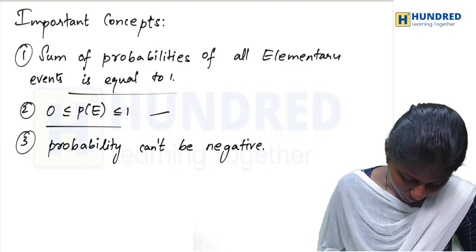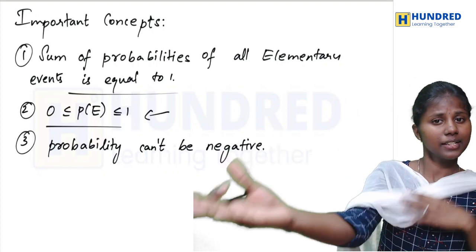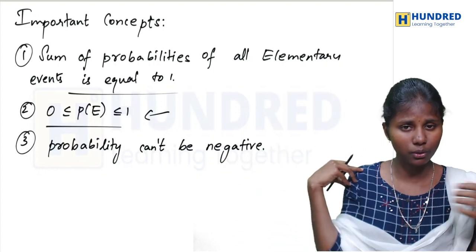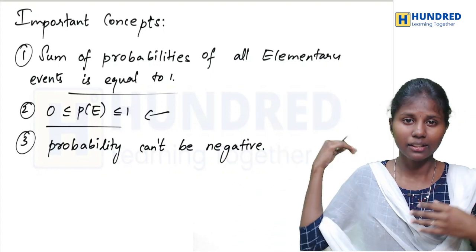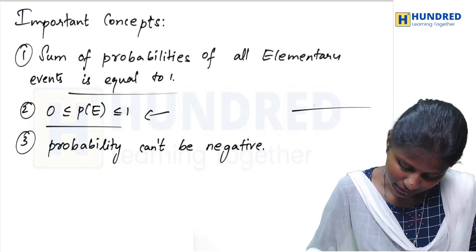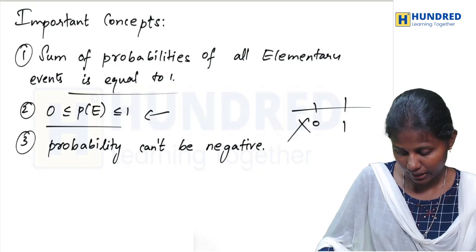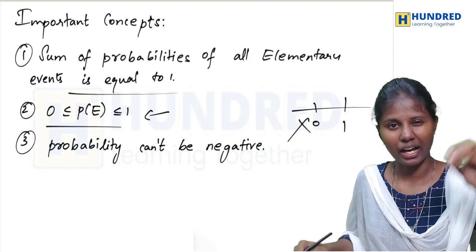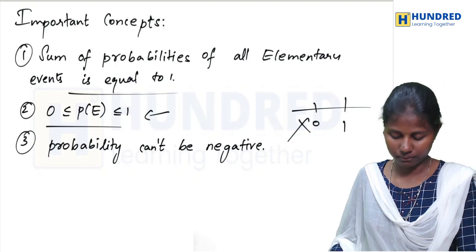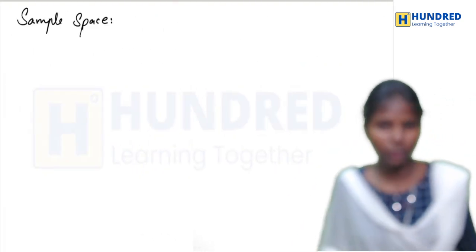By the second point, I can conclude that it should be greater than or equal to 0. Hence, we can say that probability can't be negative. On this number line, we say that it lies between 0 and 1, so it can't be negative. Negative has no place in probability. We have finished the concepts used.